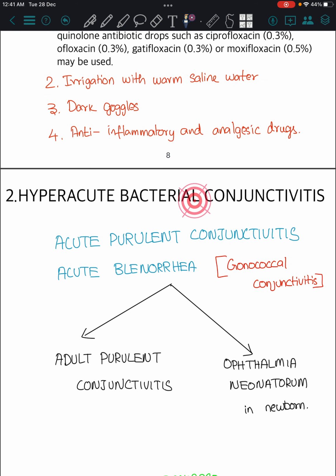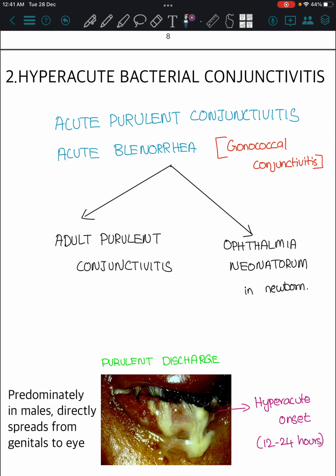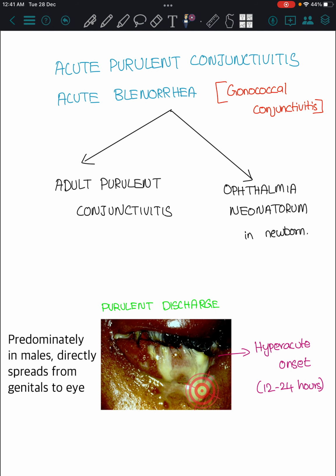That is hyperacute bacterial conjunctivitis. It is also known as acute purulent conjunctivitis. Note the word purulent. Now you can understand with an image. See, this is purulent discharge. It is of very hyperacute onset, so it got the name hyperacute.